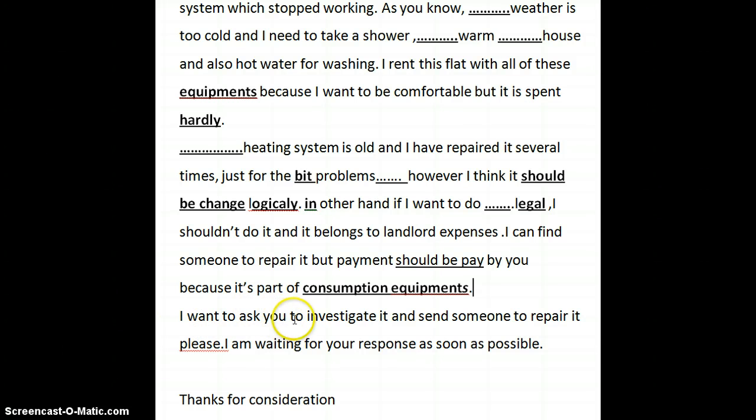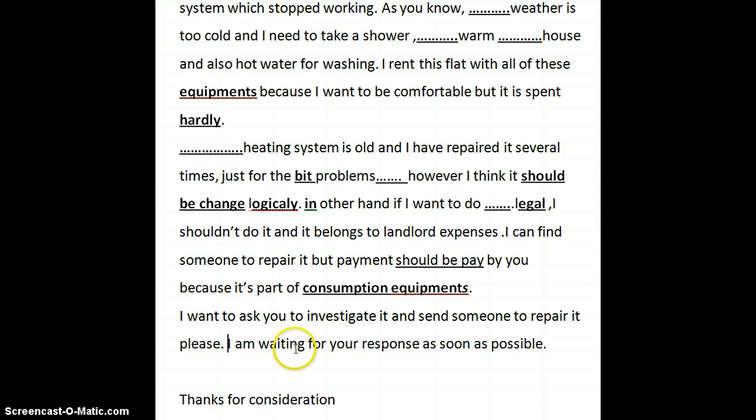"I want to ask you to investigate it and send someone to repair it, please." Okay, so first of all, you suggested that you can find someone to repair it, but then the payment should be the landlord's responsibility. And then you say, I want you to find someone to repair it. So that's a little bit of a contradiction there, isn't it? Do you want to find someone, or do you want the landlord to find someone to repair it? Okay, so we just need to bear that in mind.